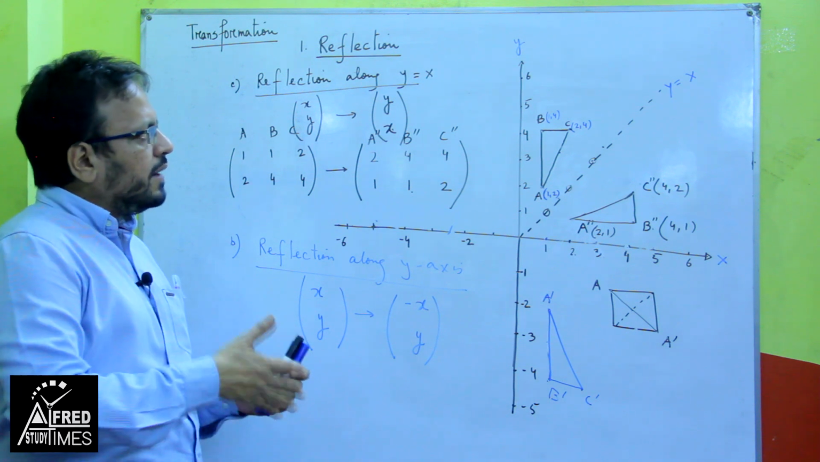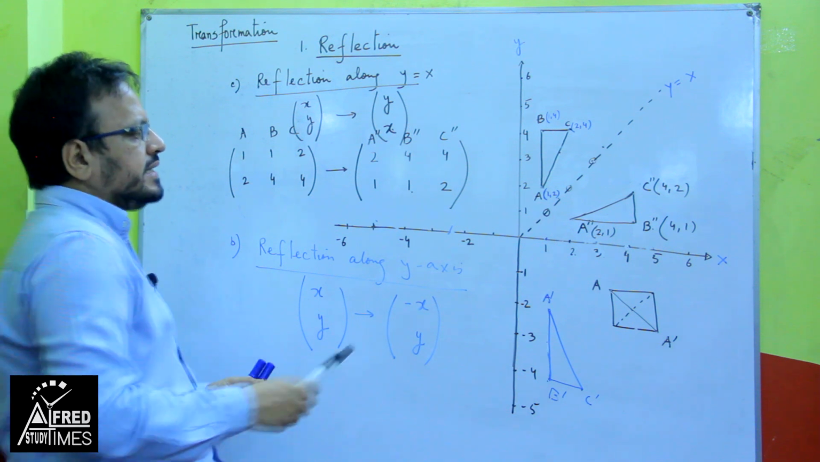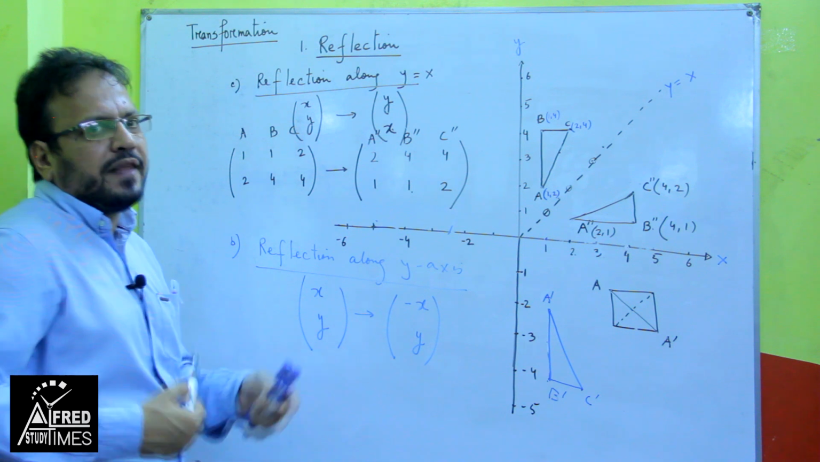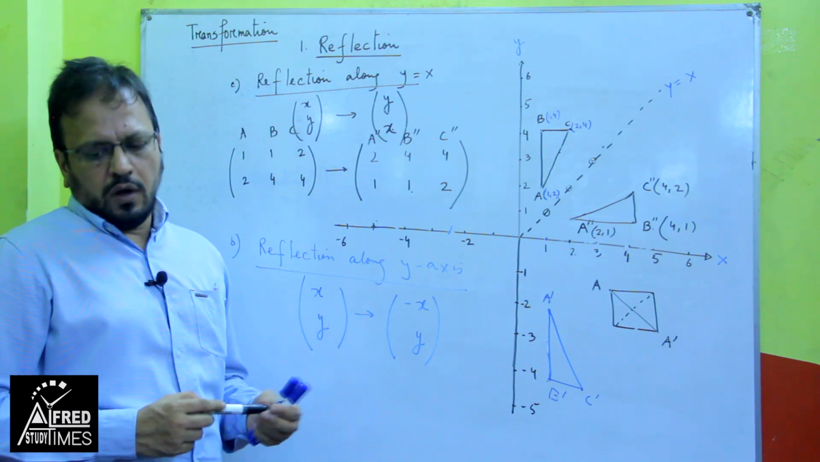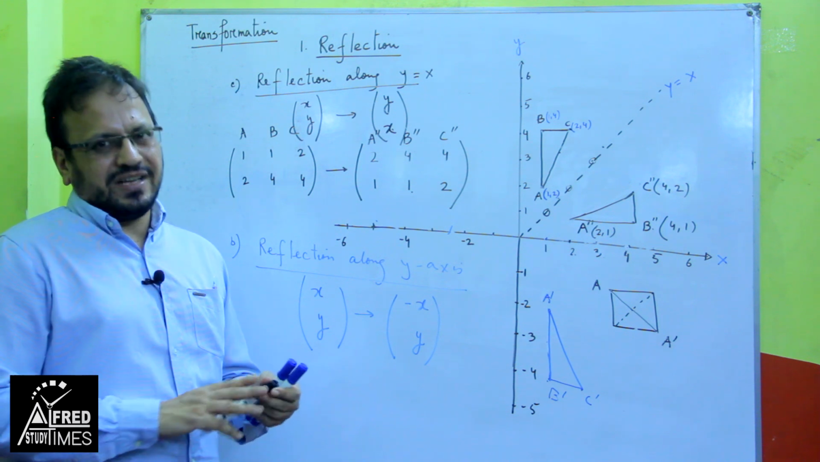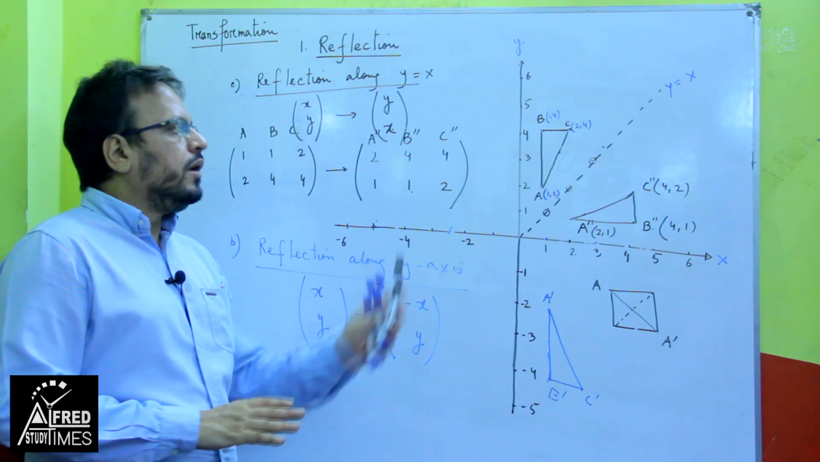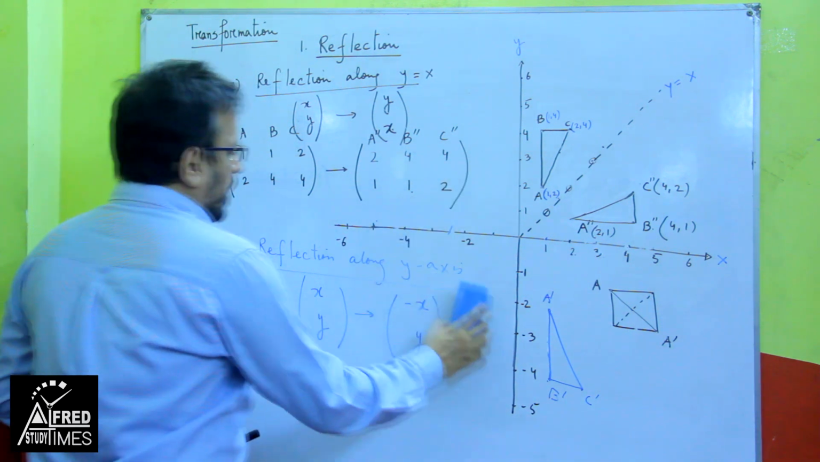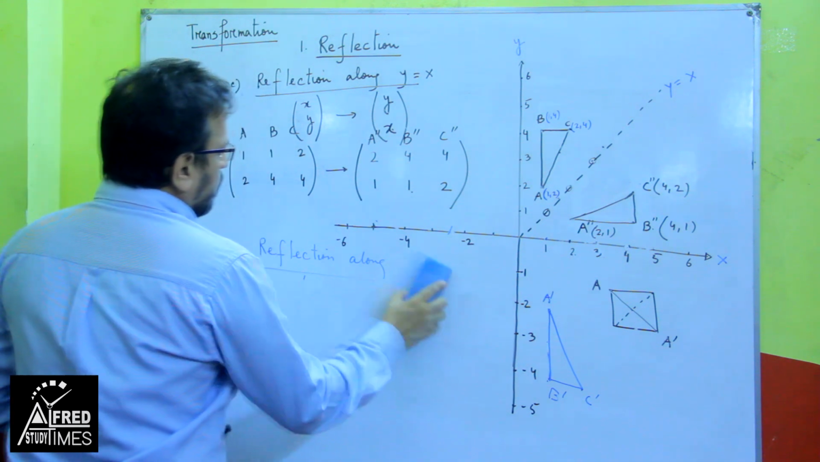The other part is reflection along y equal to minus x, and that line will go from here, and you reflect it in a similar way. You can do it by the counting method or by the matrix method. I am writing the matrix for you and you have to do it on your own. Follow the same method. Reflection along the D part, reflection along the line y equal to minus x.